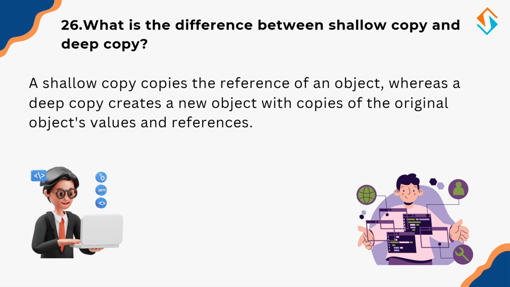Think of a shallow copy as making a photocopy of a document with sticky notes. If you change the sticky notes on the original, it affects the copy. A deep copy, however, is like retyping the entire document, ensuring no shared dependency.